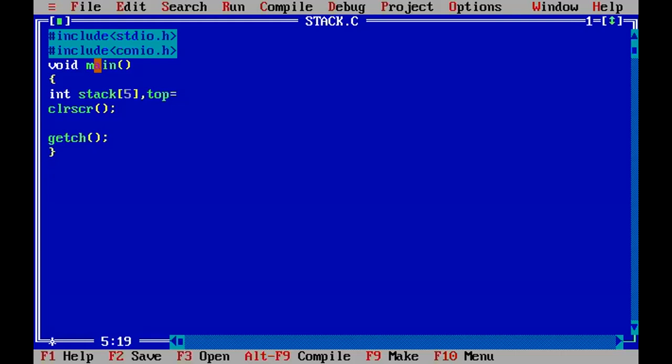Do we need to give an initial value to top? For what purpose are we considering this variable? Top of stack.